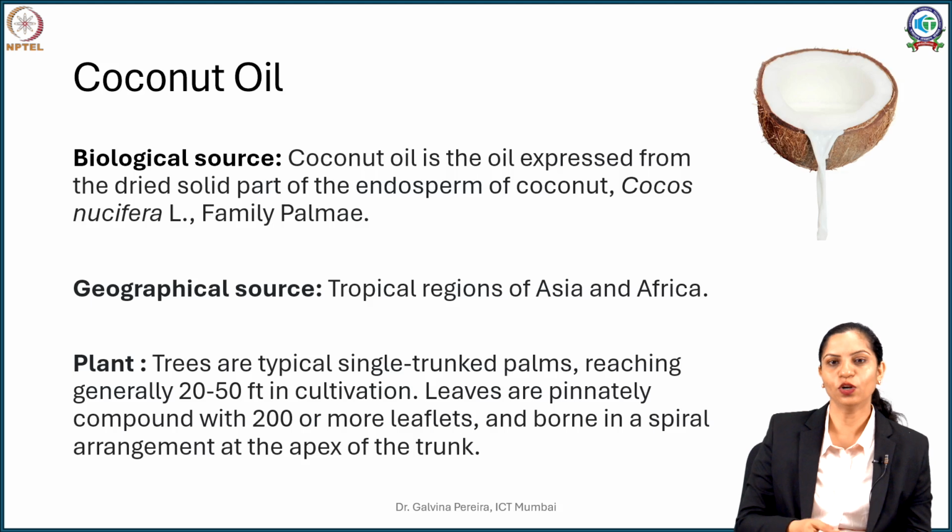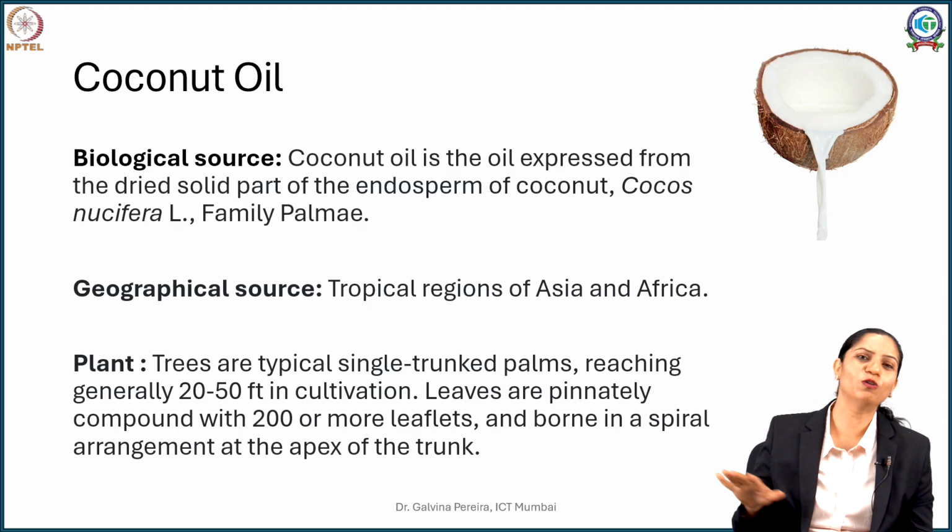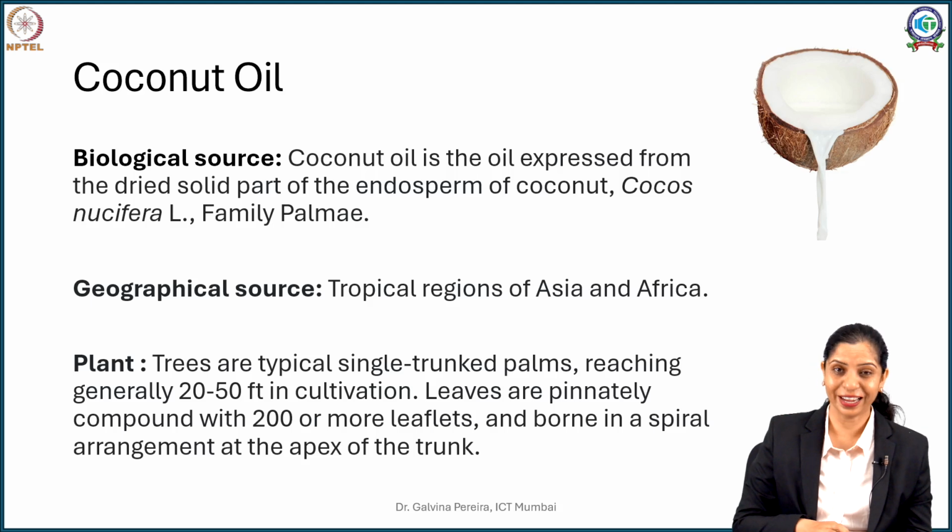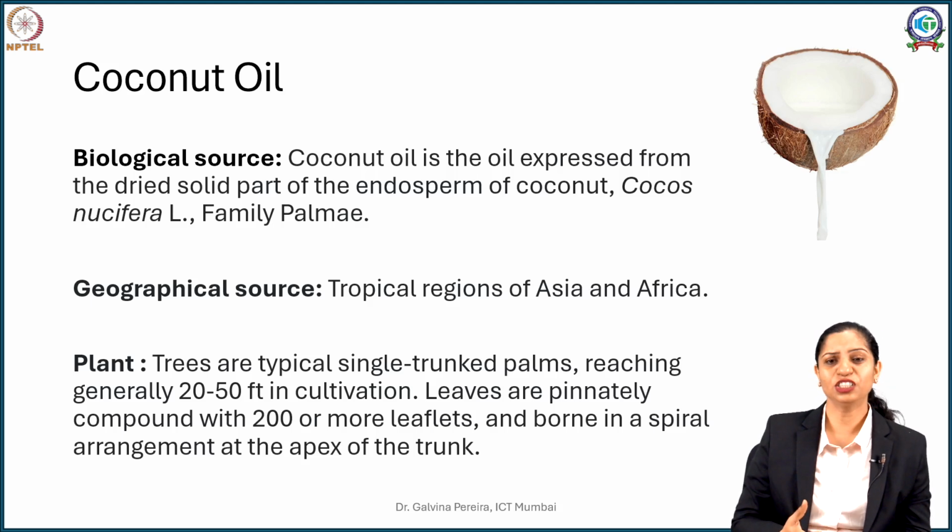So this coconut oil is the oil which is expressed from the endosperms of coconut, that is Cocos nucifera, which is a Palmae family member, and it grows on all the tropical islands and in tropical countries. It's cultivated chiefly in Asia and Africa for the same reason. The plant is very unique.